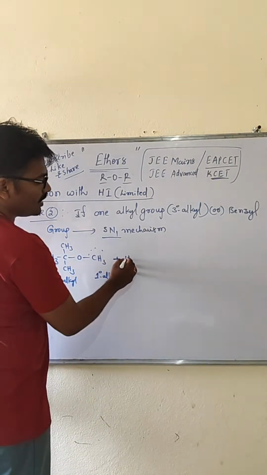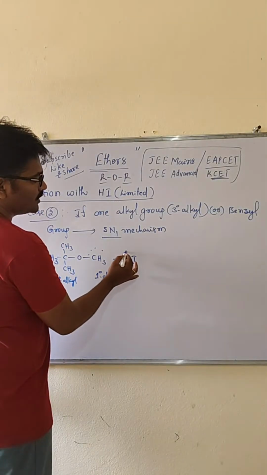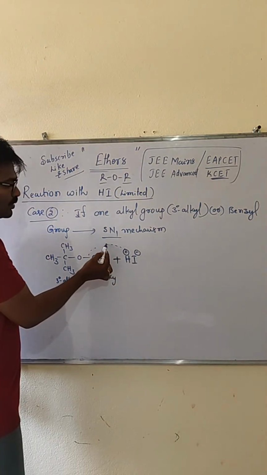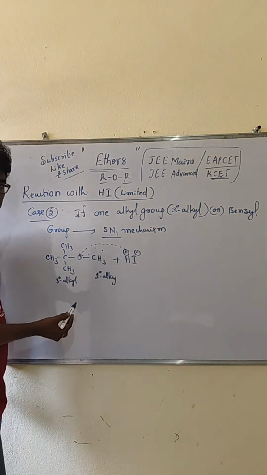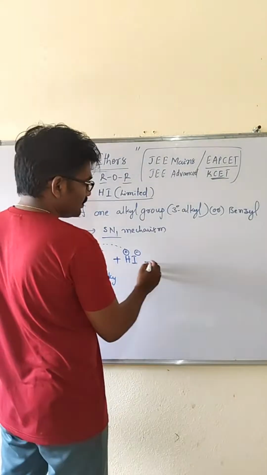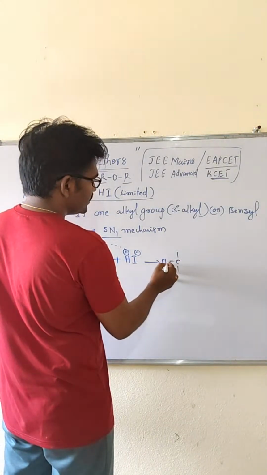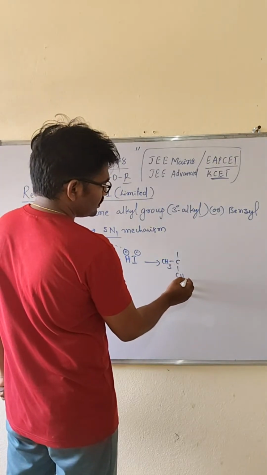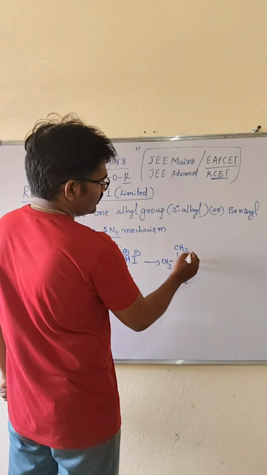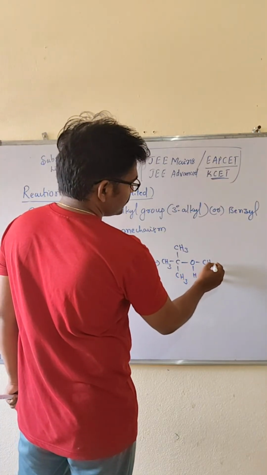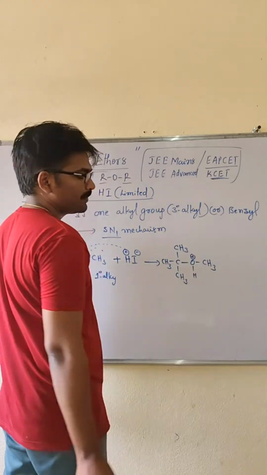When it reacts with hydrogen iodide, H plus and I minus are both there. First H plus goes and attaches where the oxygen is. Then CH3, CH3, CH3, C, O, H, CH3 with a positive charge will be there.